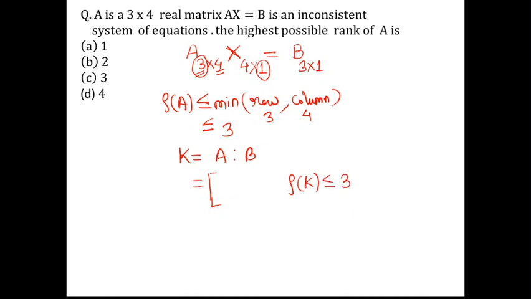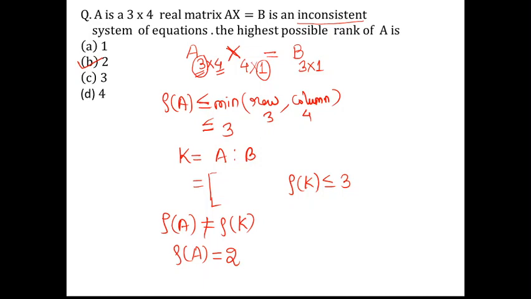So in both cases the rank will be less than or equal to 3, and as the system is inconsistent, the rank of A cannot be equal to the rank of K. So what should be the rank of A? The only possibility is that it is less than 3. So what will it be? It will be nothing but 2. So the maximum possible rank of A must be 2. That is what we have in this case. I hope this is clear to you all.